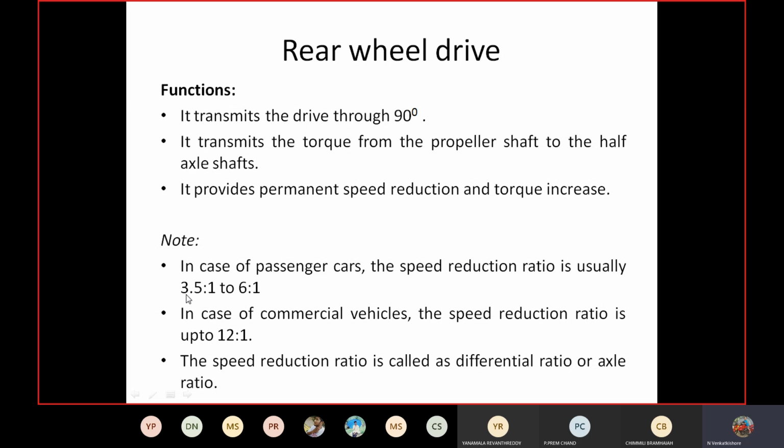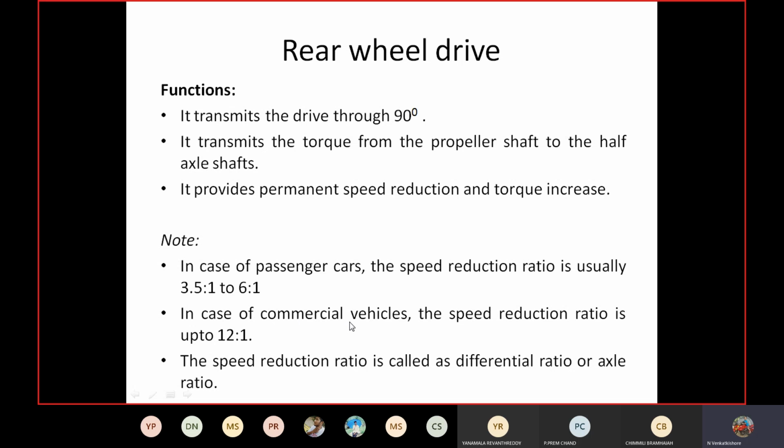That means 3.5 rotations of the propeller shaft are reduced to 1 at the back wheel. This ratio varies from 3.5:1 to 6:1.